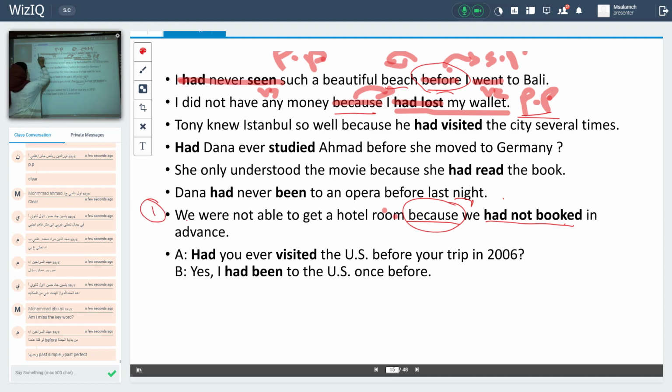That's number one. Before, number two. Here, had Dana ever studied Ahmed before, another keyword, she moved to Germany. Okay. Before is preceded by past perfect and followed by simple past. That is: had, Dana subject, ever studied verb 3, Ahmed before moved, verb 2. It's clear, guys?